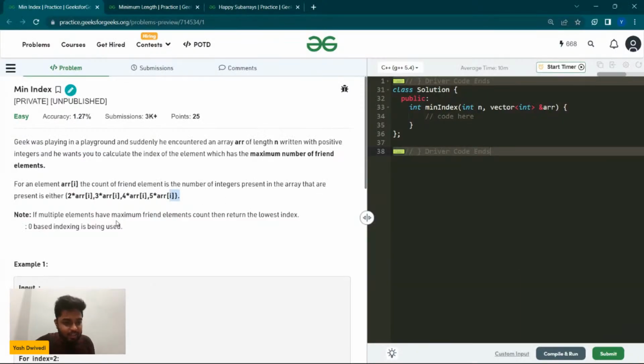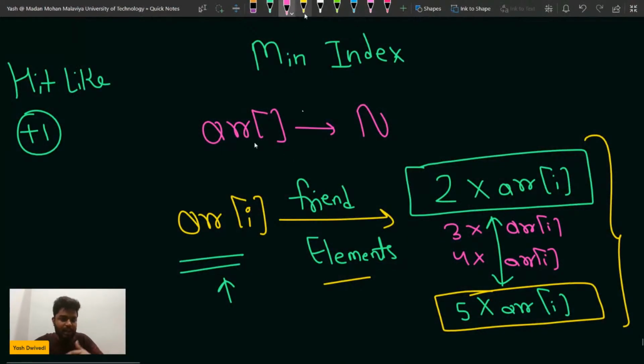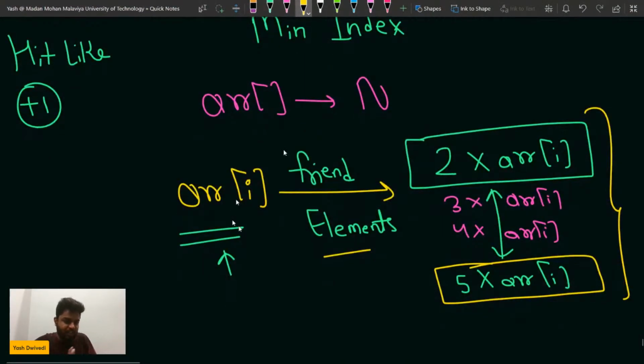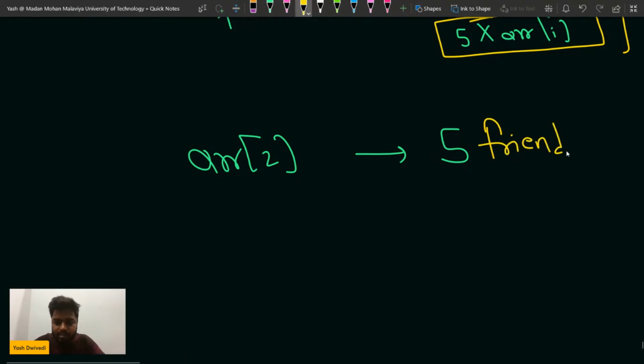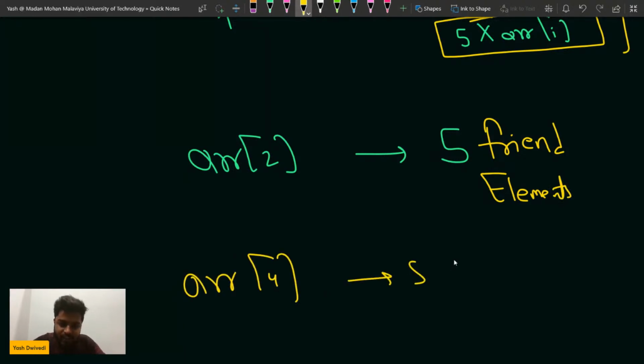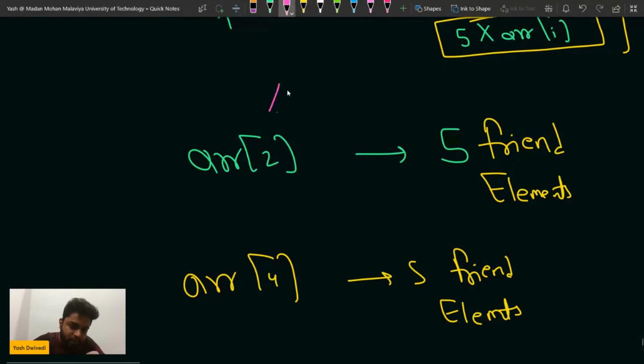Sorry for that. Now, if multiple elements have friend elements, let's say there are several elements that have got friend elements. Let's say array of 2 has got 5 friend elements, and similarly array of 4 has also got 5 friend elements, and let's suppose that this is the maximum among all. Then in that case, which index will you return? You will return the one with the minimum index, so you will return index 2.